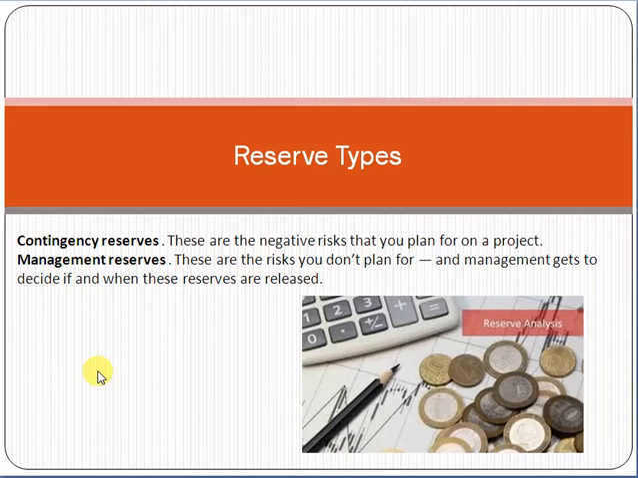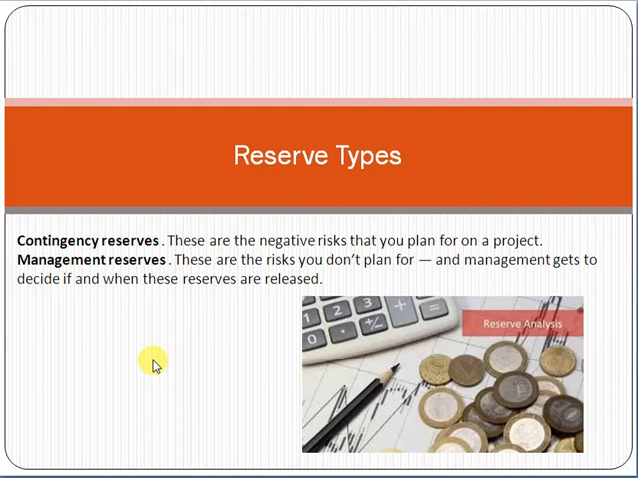Now the other type is management reserve. Management reserves, friend, are those reserves for risks for which you don't plan, like you don't know that those risks will occur. However, we all know that every project has risk factors, they always have issues. So considering all those factors, we allocate some reserve amount in terms of finance, in terms of cost, in terms of time.